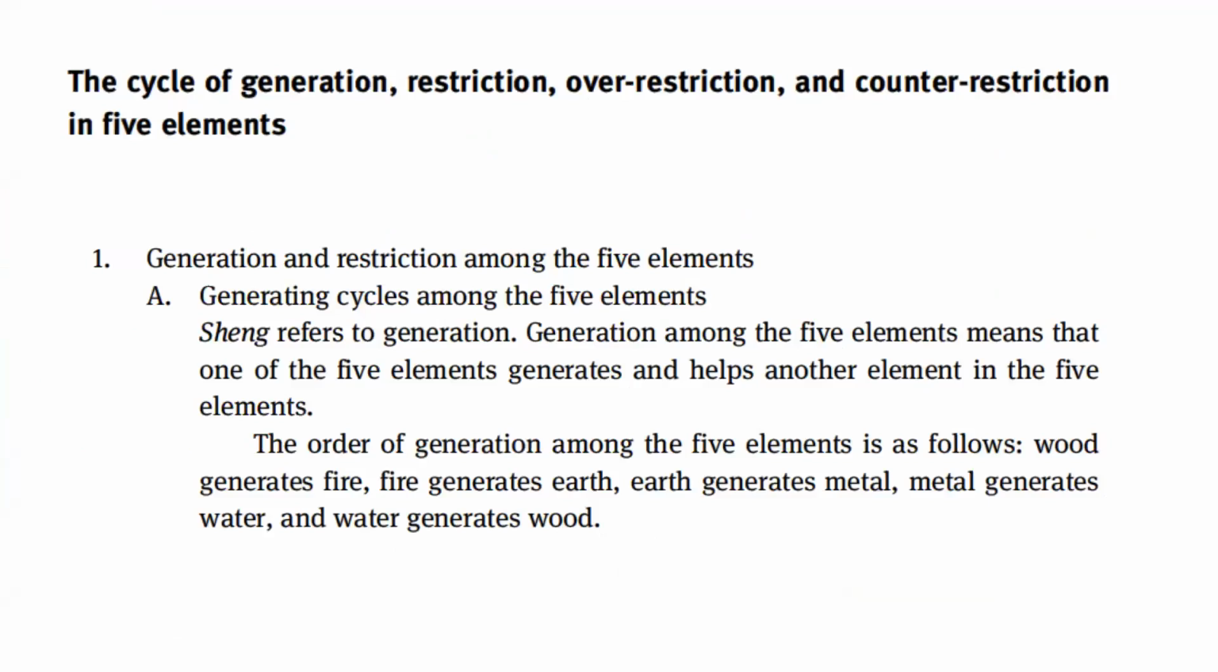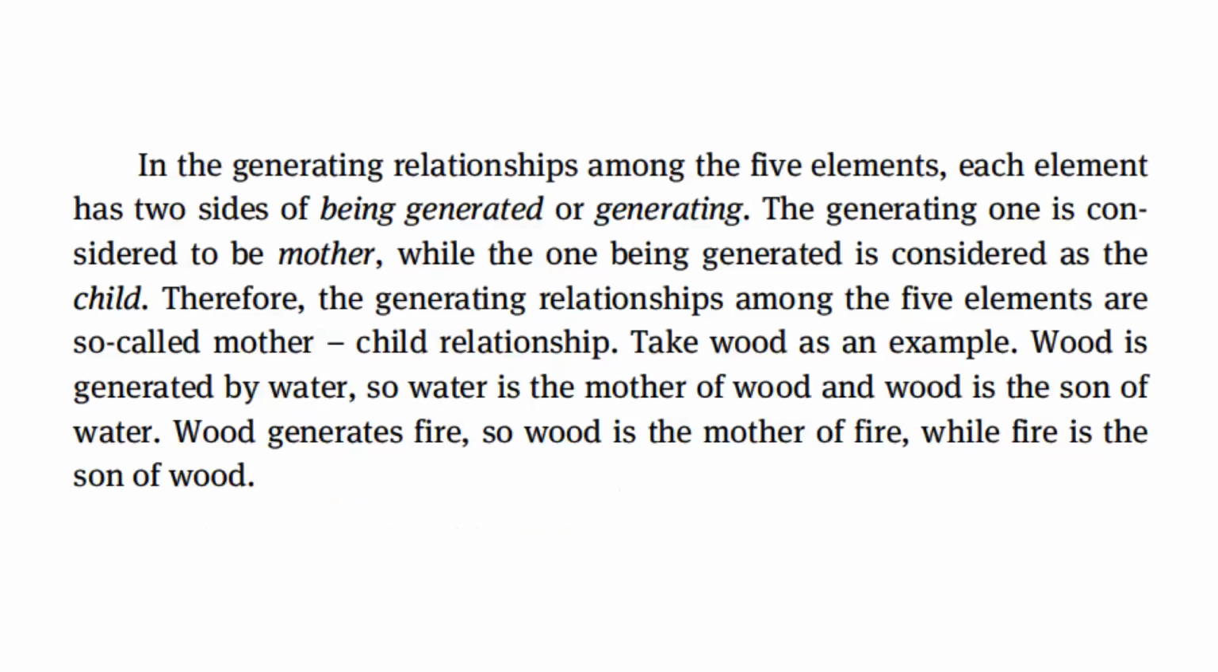Sheng refers to generation. Generation among the five elements means that one of the five elements generates and helps another element in the five elements. The order of generation among the five elements is as follows. Wood generates fire, fire generates earth, earth generates metal, metal generates water, and water generates wood.